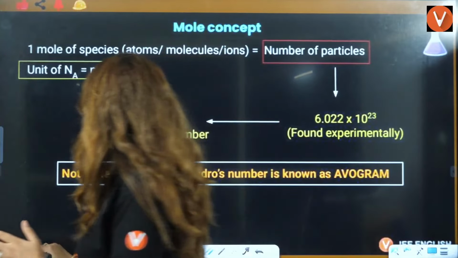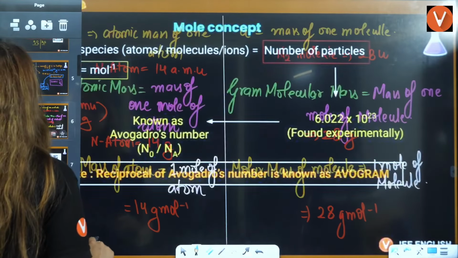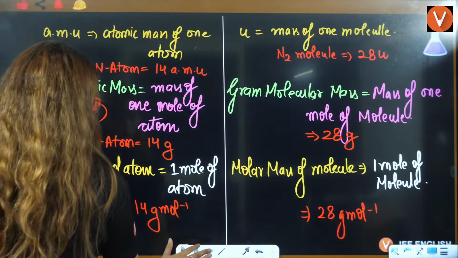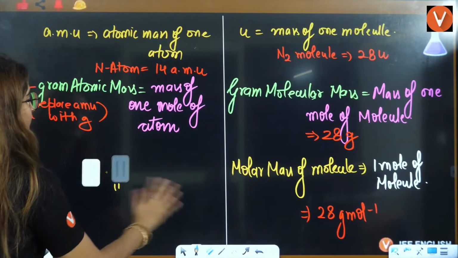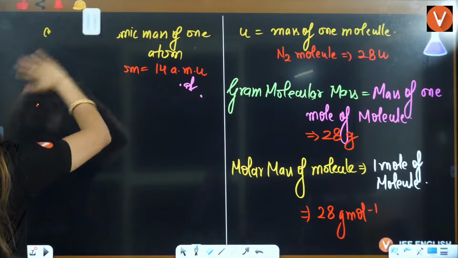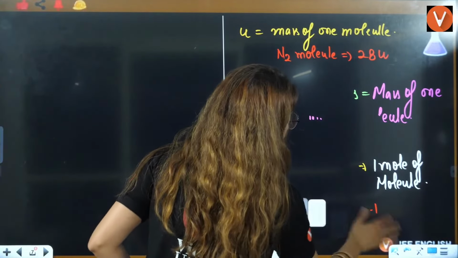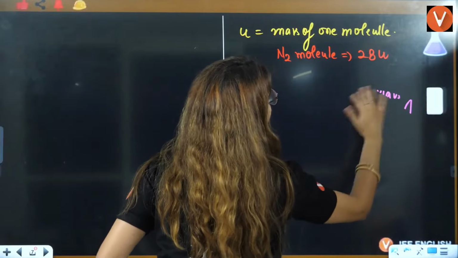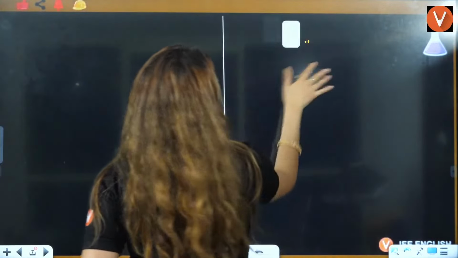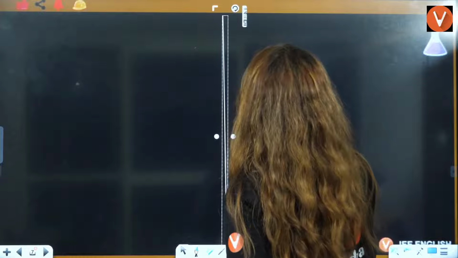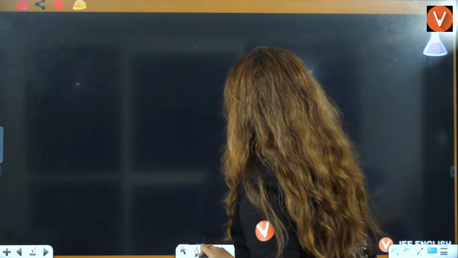So I'll just write it here as well, just to summarize what we have learned till now. If you have any problem in that, let me know, because these things are very, very important for the base of physical chemistry.